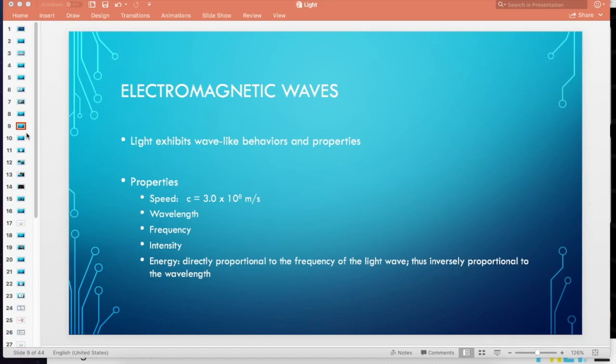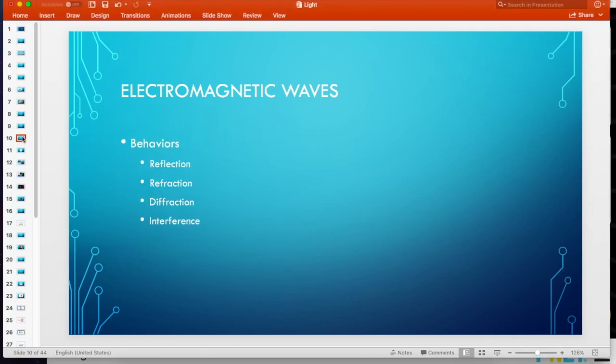So light exhibits these wave-like properties. Light also exhibits wave-like behaviors. Light can reflect, refract, diffract, and interfere. So let me review these with you.